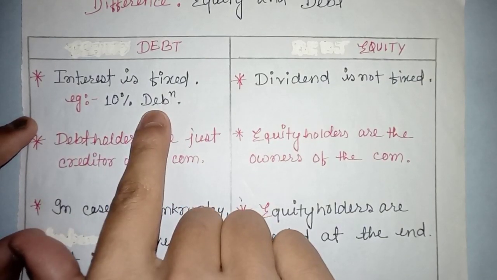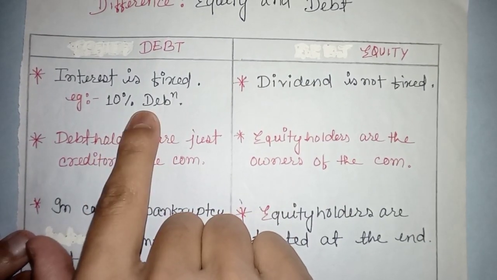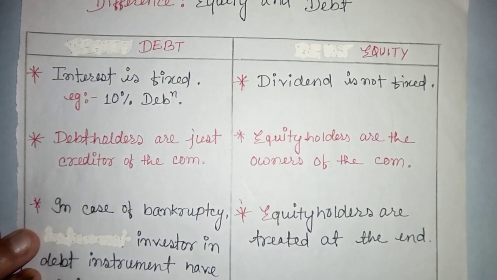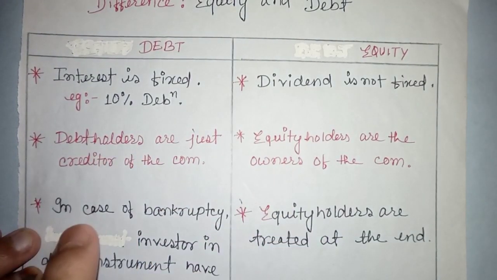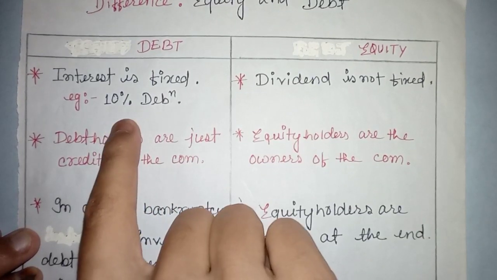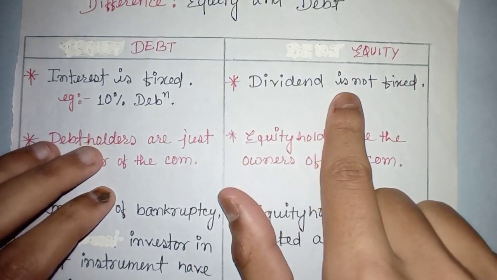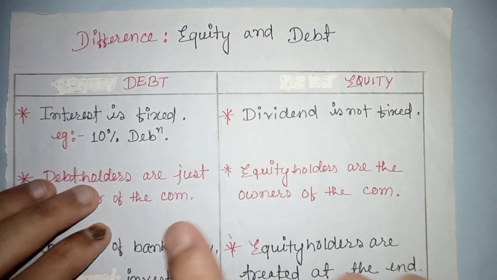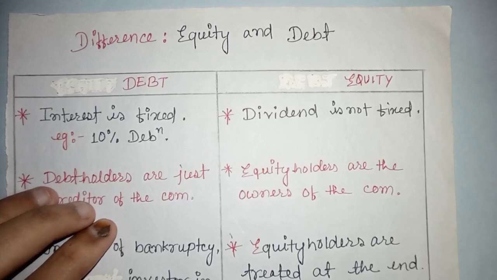Suppose 10% debentures. You may have heard about it. 10% debentures means the interest will be 10% of the amount of the debenture. Suppose the face value of a 10% debenture is 100, so the interest will be 10%, that is 10 rupees. But in case of dividend, that is not fixed. If the profit is more, then the dividend is more, and if the profit is less, there is less dividend.